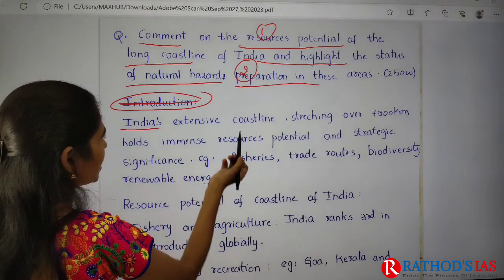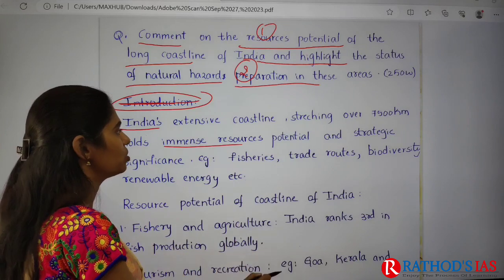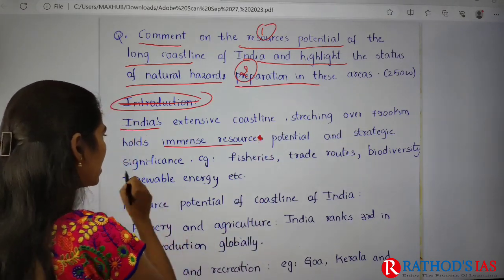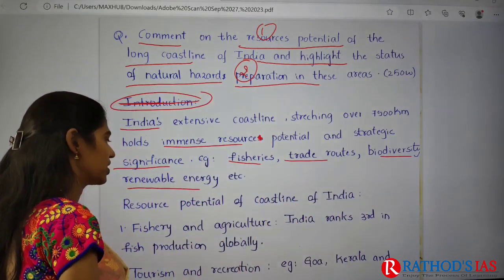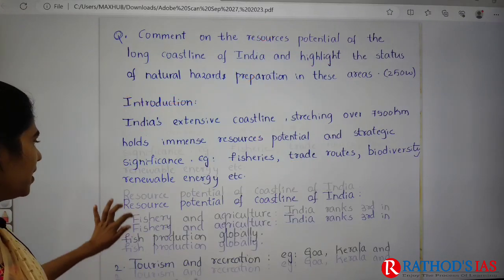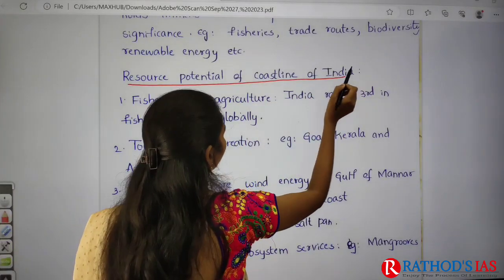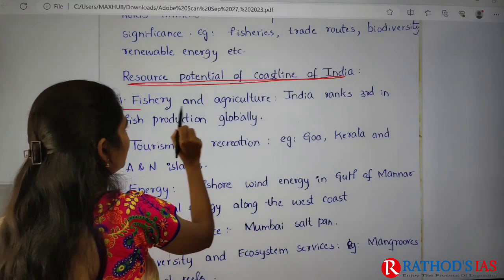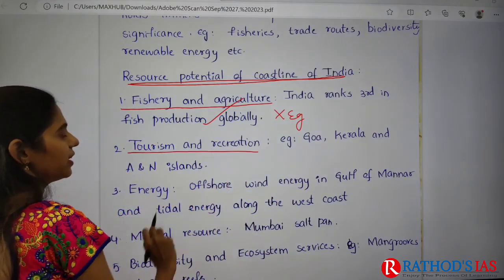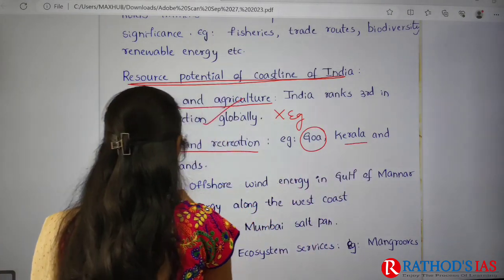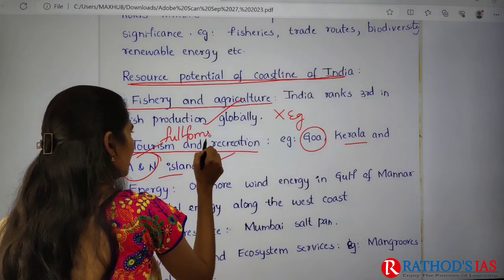And here you can see India's extensive coastline stretching over 7,500 km holds immense resources, its resource potential and strategic significance. For example, we have fisheries, trade routes, biodiversity, renewable energy, etc. And in the body, first one here is resource potential of the coastline of India. There is no underlining of the heading. First one is fishery and agriculture, okay, but there is no example written here. And tourism and recreation, given examples like Goa, Kerala and Andaman and Nicobar, but here you have to write full forms, not the shortcuts anywhere.